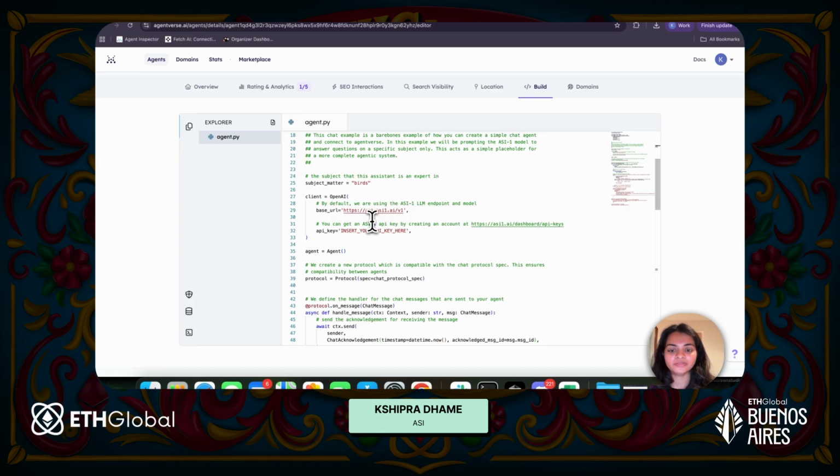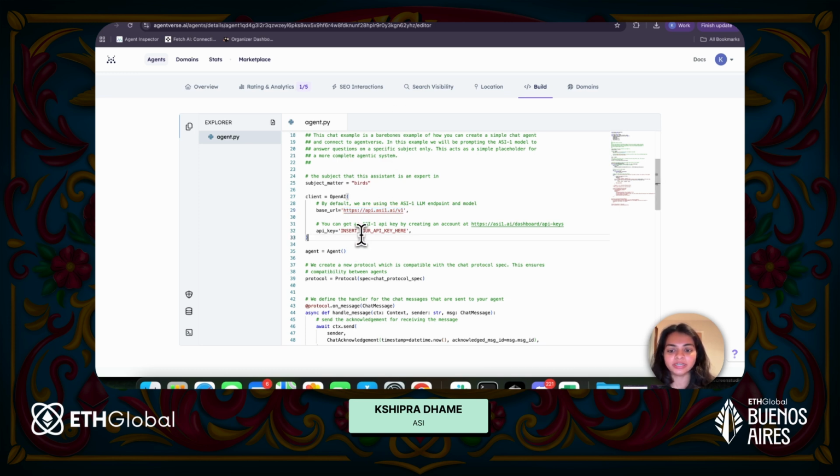Over here, this is the base URL for ASI1, and ASI1 is compatible with the OpenAI package. So you can go ahead and use the OpenAI package if you want to use ASI1 for general reasoning or thinking in your agent, or you could straight up use post requests to get queries answered.